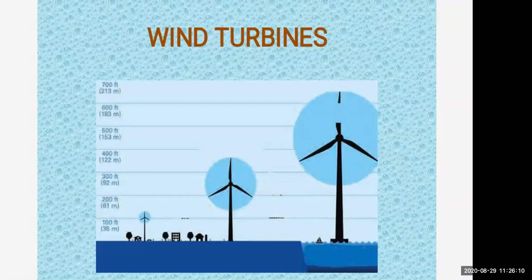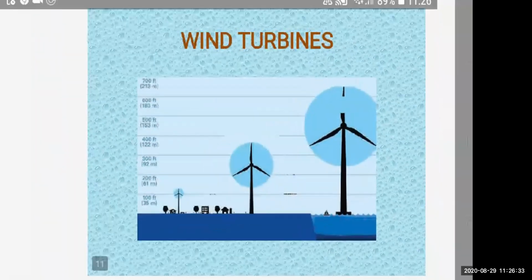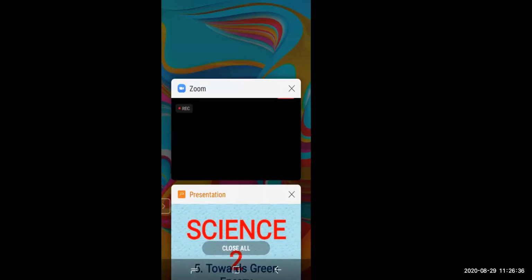Wind energy, we can say, is a clean energy source. However, what is the problem? Proper location should be there, and that is mostly not available everywhere. So wind energy has a limited use. So that is about wind turbines. I hope you understood about wind energy, how wind energy is converted to electrical energy.